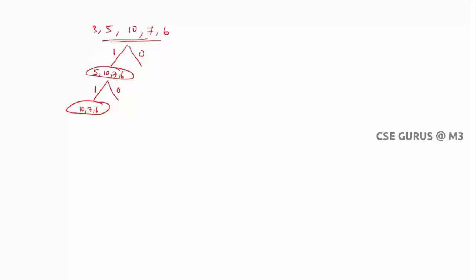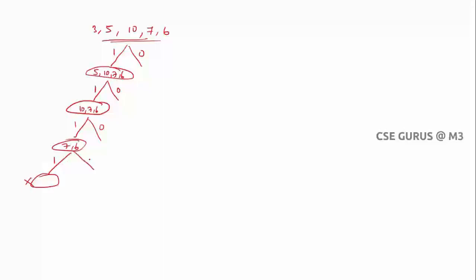So 10, 7, 6. Can I take 10? Yes, of course I can take it. If I don't take it, what happens? I'll check that. So if I take 10, then 7 and 6 remain. Now you can see 7 and 6. Can I take 7? If I take 7, what happens? 3, 5, 10, then followed by 7. It's not increasing. Till now it is increasing, now it is not. So that doesn't give our answer.